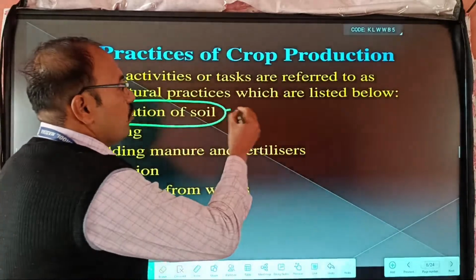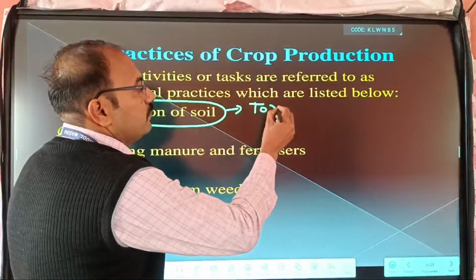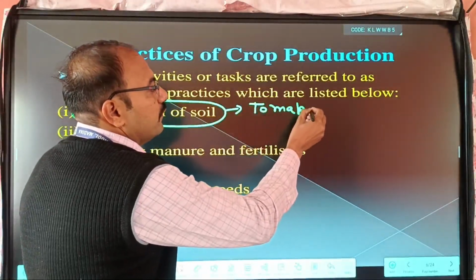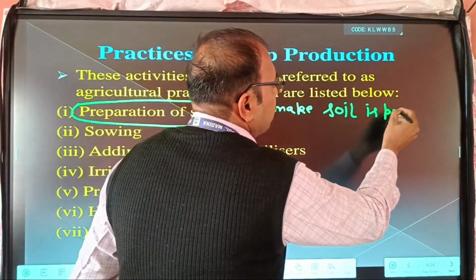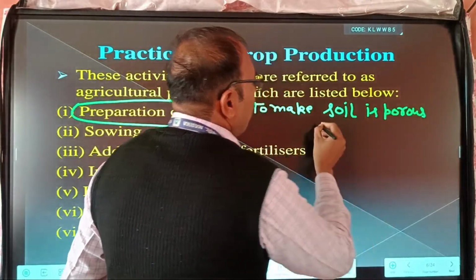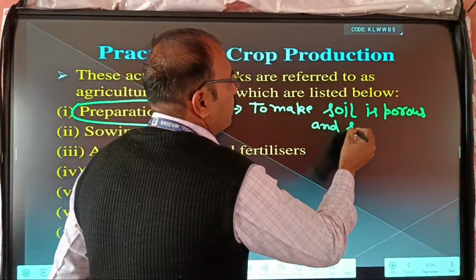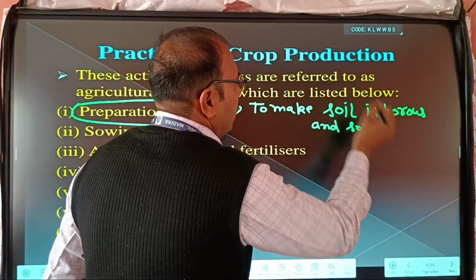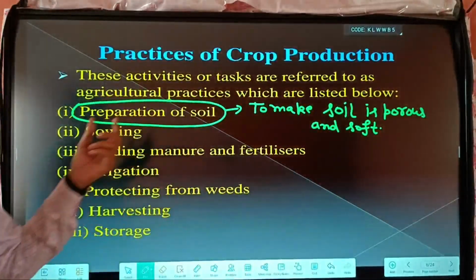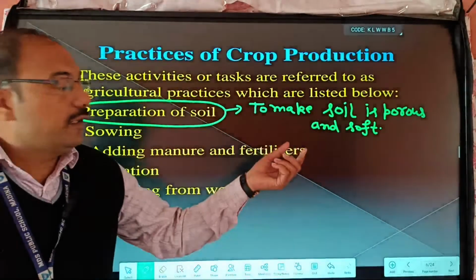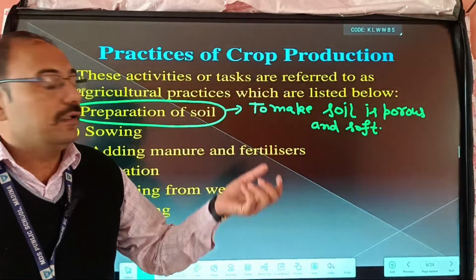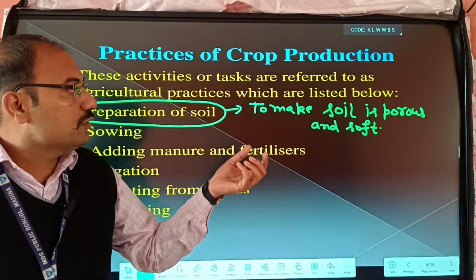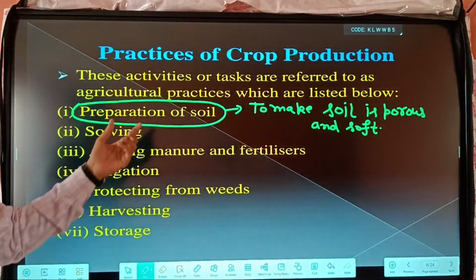So preparation of the soil is to make the soil porous and soft. Okay, this is an important step. This can be done by the plow and by using a combine and other tools. So we make the soil soft.